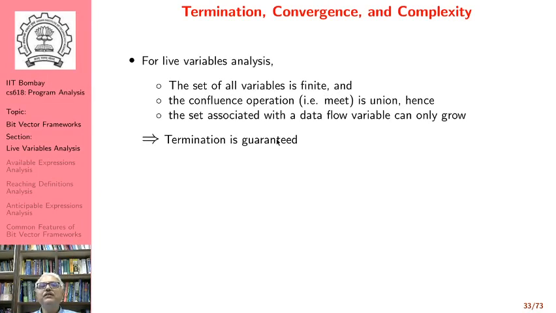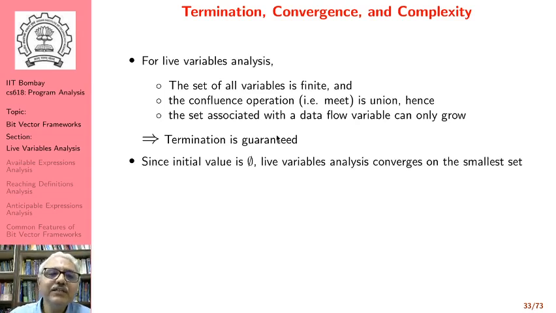So the termination is guaranteed by two things. A, the sets are finite, and B, the sets can only grow. If the sets could shrink in the middle and then once again grow and once again shrink and once again grow, the values could oscillate. But our data flow equations do not allow this. Once a variable is marked as live, it will continue to remain marked as live. It will not be made non-live ever by our data flow equation. This guarantees termination. And since the initial value is empty set, live variables analysis converges on the smallest set.